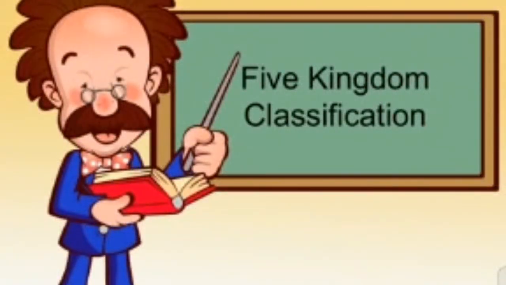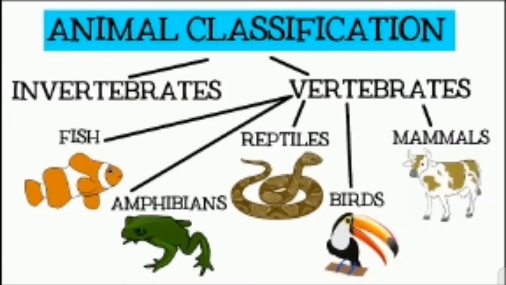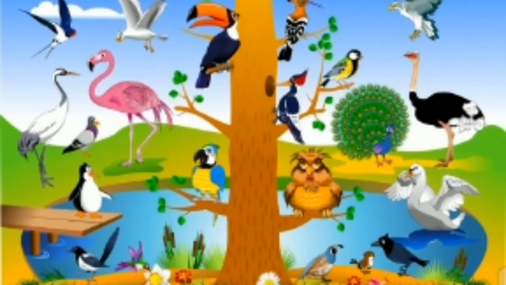How are you all? Today our topic is the remaining part of the five kingdom system. Now we will study birds and mammals in the group of vertebrates. The first kingdom is bird.